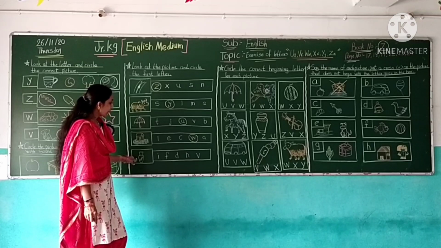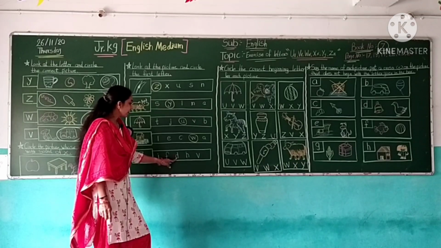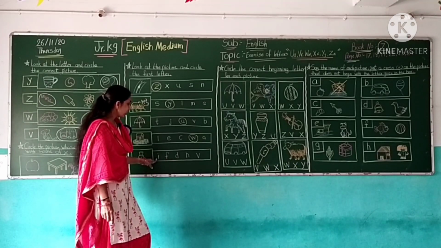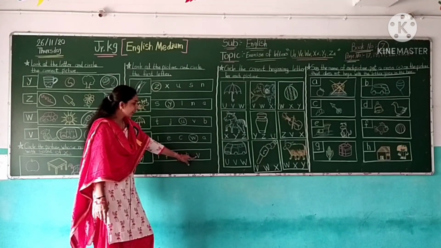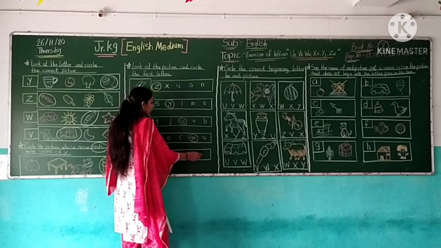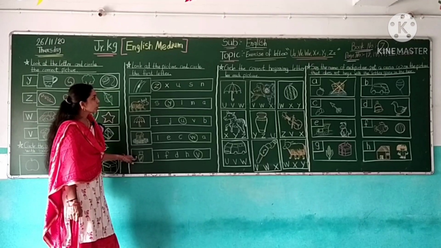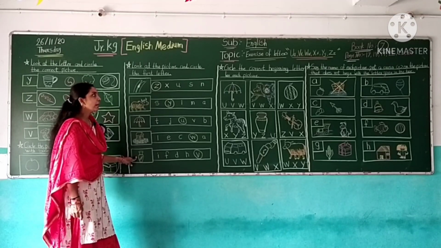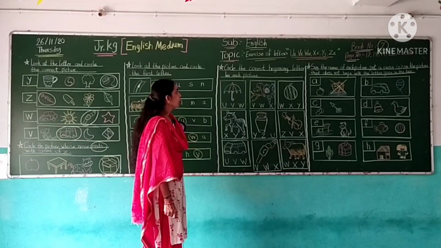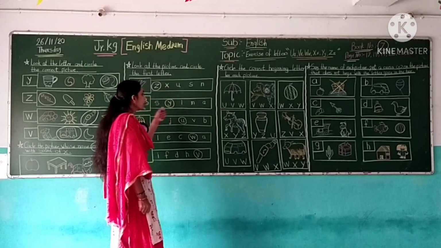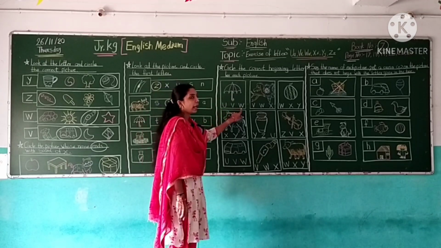This is vase. So here find the letter V. This is V. No. This is letter V. No. This is letter V. No. This is letter V. Yes. This is letter V. Vase. Okay. So student, this exercise is complete. Our next exercise is circle the correct beginning letter for each picture. Same to same exercise. Look at the picture carefully and circle the correct picture.